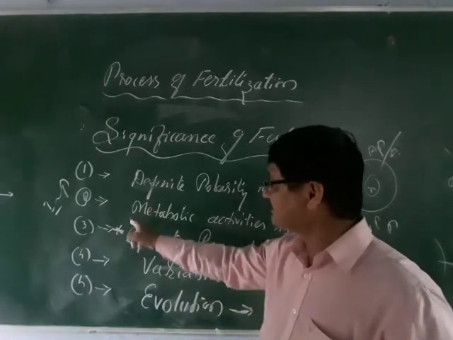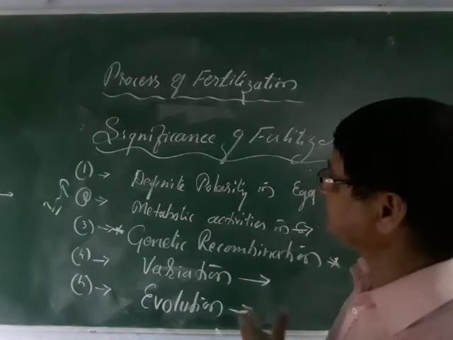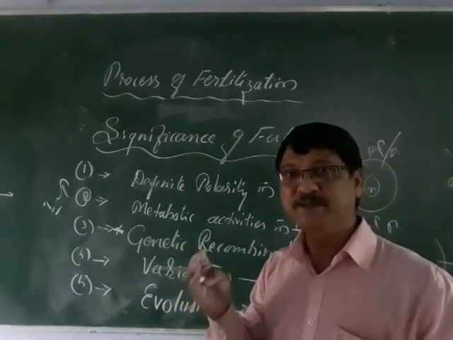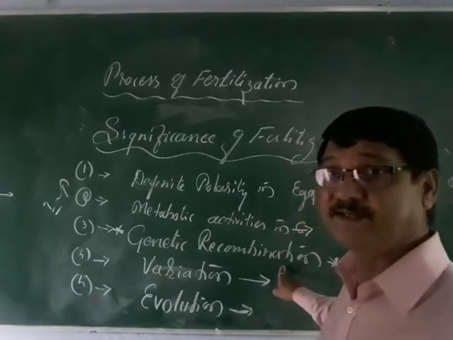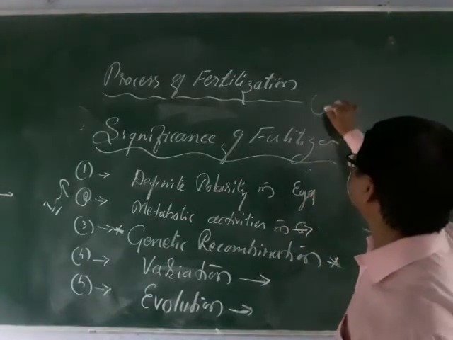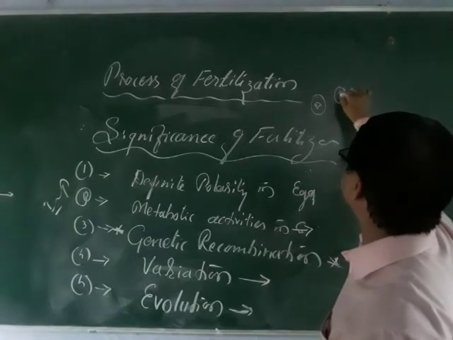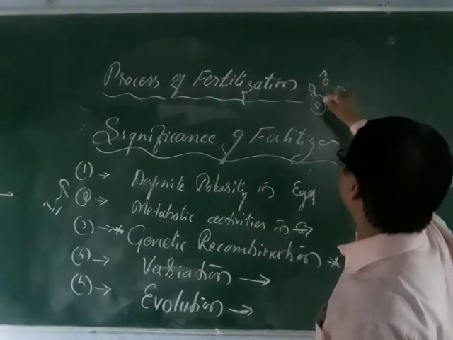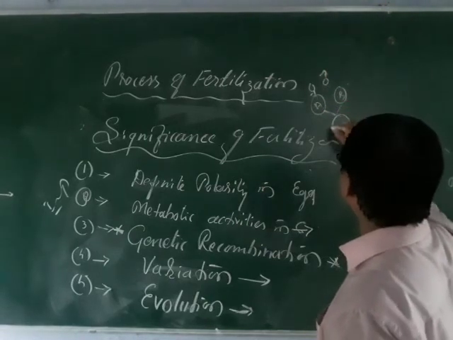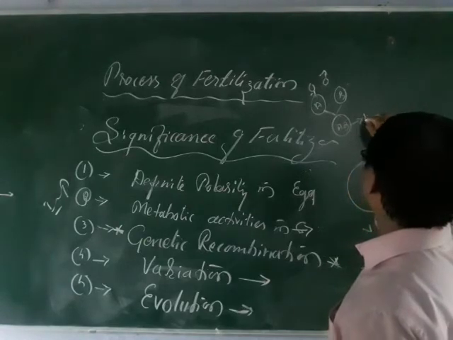And all these, as I told in the beginning, migration of pronuclei, MP. Once the MP takes place, that results in genetic recombination. Genetic recombination means here this is the A type of the female, and this is the B type of the male. Consider this is the female and this is the male. And once it results, what happens here? A and B. This is the daughter one.